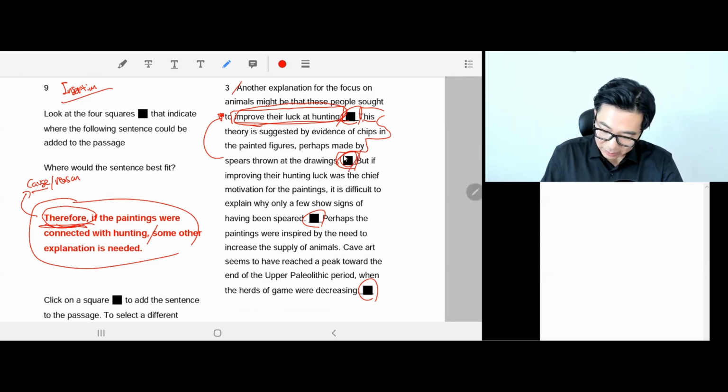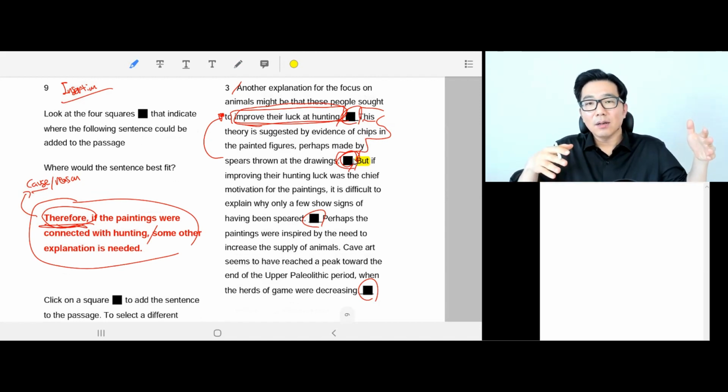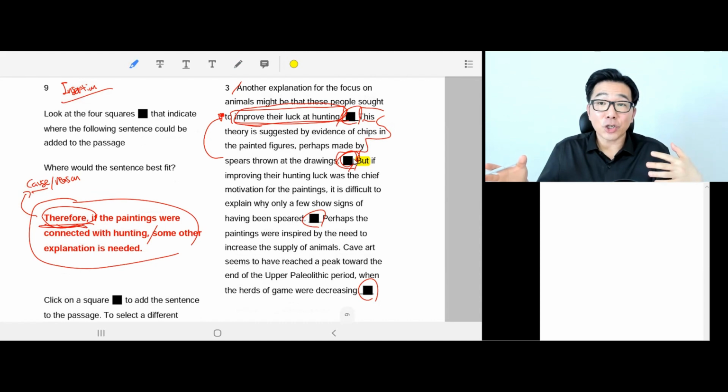Wow, I like this already. But so, it's a huge hint because this sentence would be against the previous sentence. It will be a contrast. It will go in a different or opposite direction or even disagree with the previous sentence. And the previous two sentences are supporting that the painting was to improve their luck at hunting, but it has but.